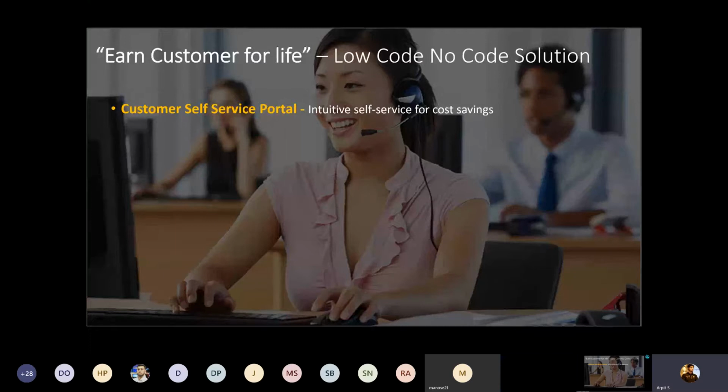One of the major complexities and challenges in any organization while handling customer service processes is the overload and pressure on the customer care agents. For small queries, customers interact with the call center agents. They call just for small queries, but by using the customer self-service portal, you can provide knowledge articles and a lot of useful information related to customer queries on the portal itself. So customers don't need to call the call center agent every time.